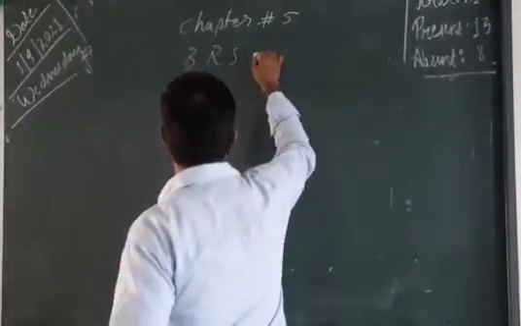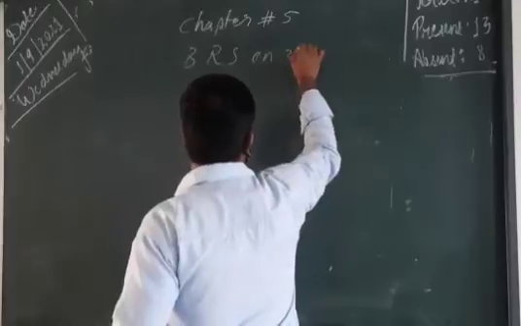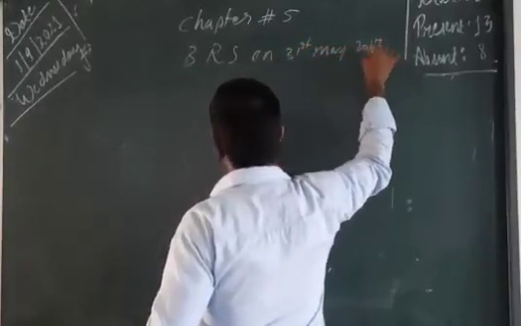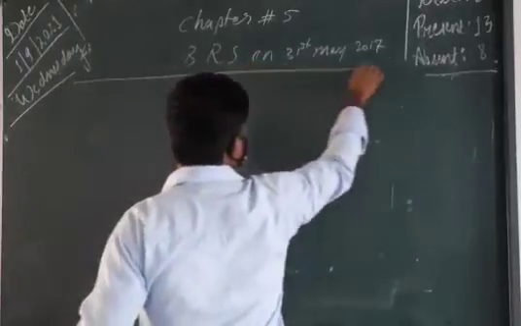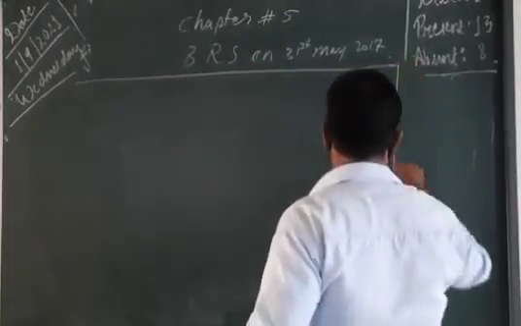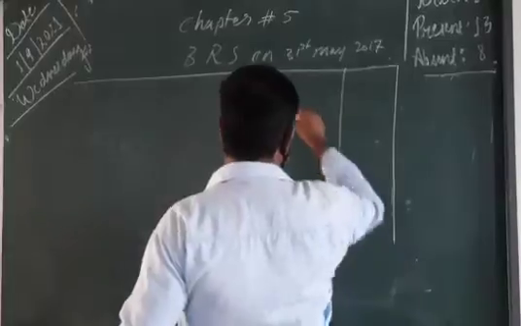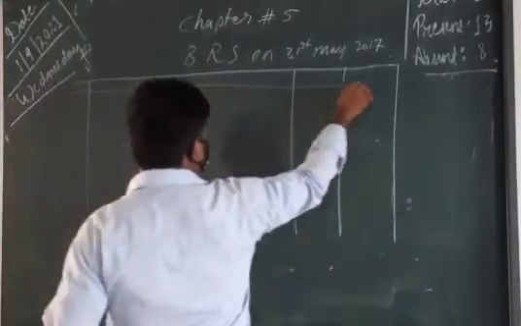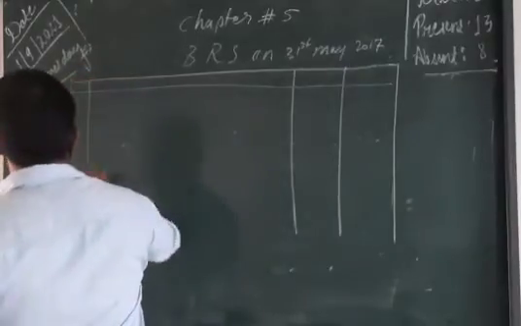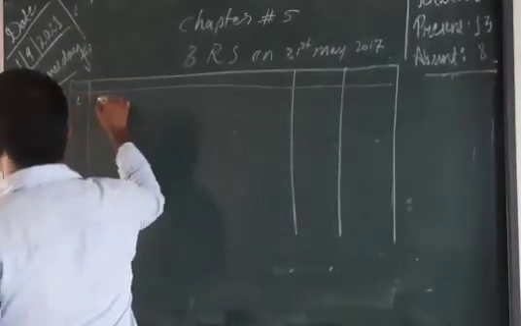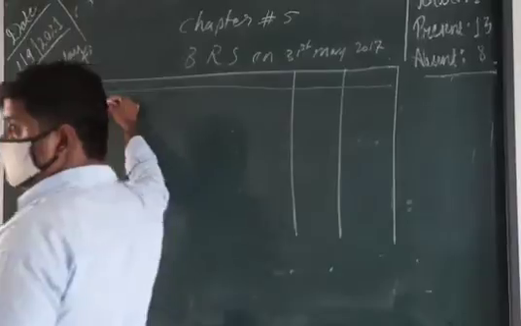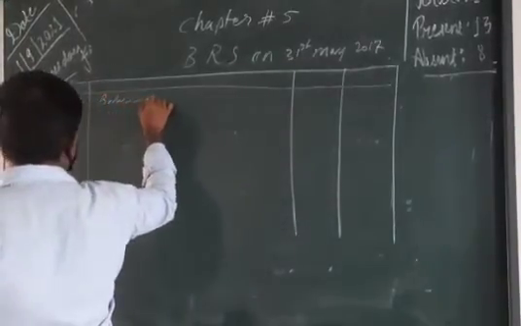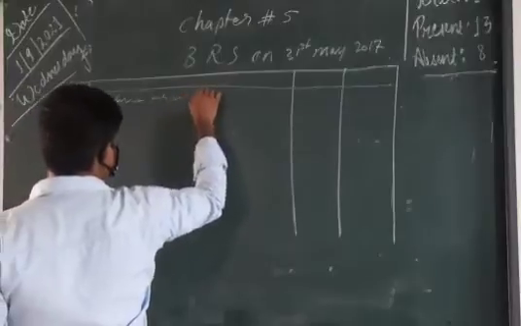BRS on 31st May 2017. Here we start with the balance as per passbook.